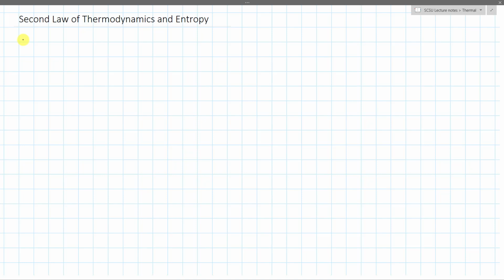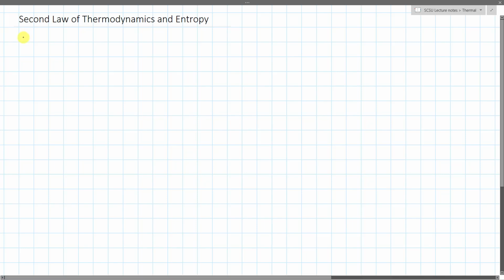Another way to say it is about entropy, which is about how heat transfers. So, a bit more quantitative. Let's define what entropy is. Entropy is the amount of heat transferred over the temperature T at which it is transferred.